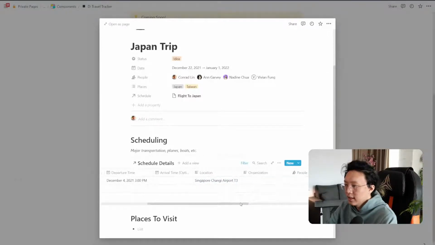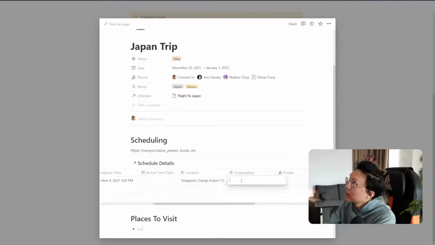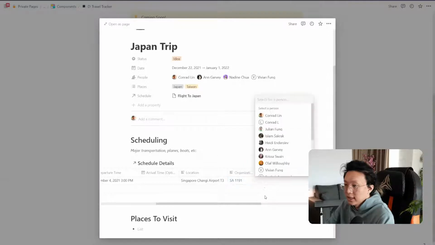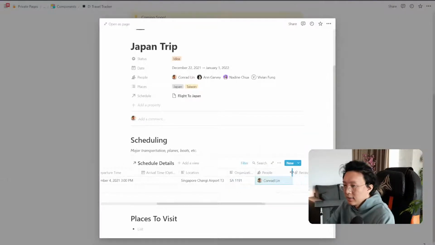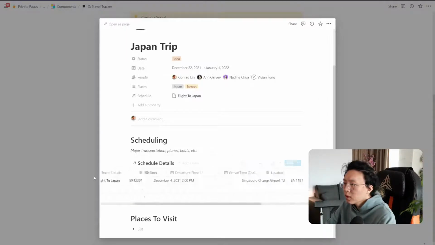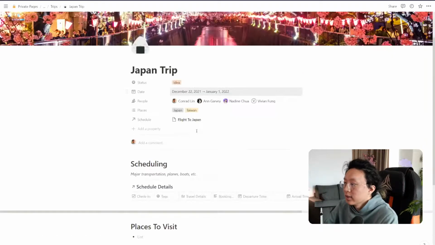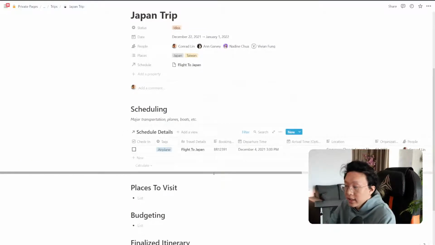Organization for this flight. So we can say the flight information is, let's say, Japan Airline, Singapore Airlines, 1191. So then this gives me details on that. And then the people, let's say it was me going on this trip. And then receipt can be the receipt of the flight, so I can just save that there. So you can see this is really, really simple already, but gives me a lot of useful information to help me really be able to know exactly what this trip is going to entail, right? In terms of my major scheduling, how I'm going to get there.